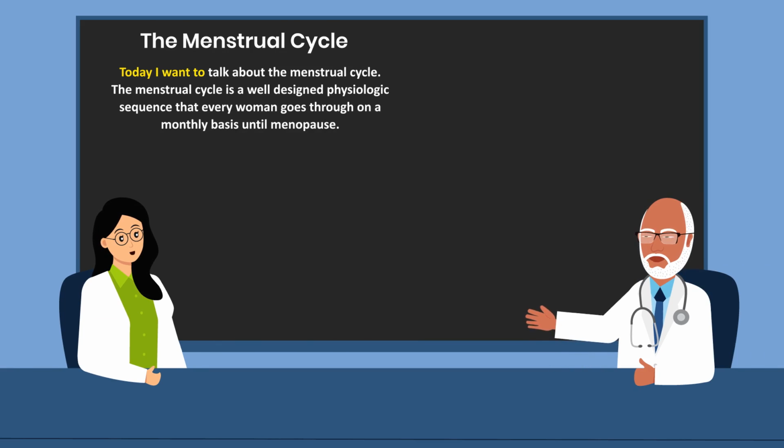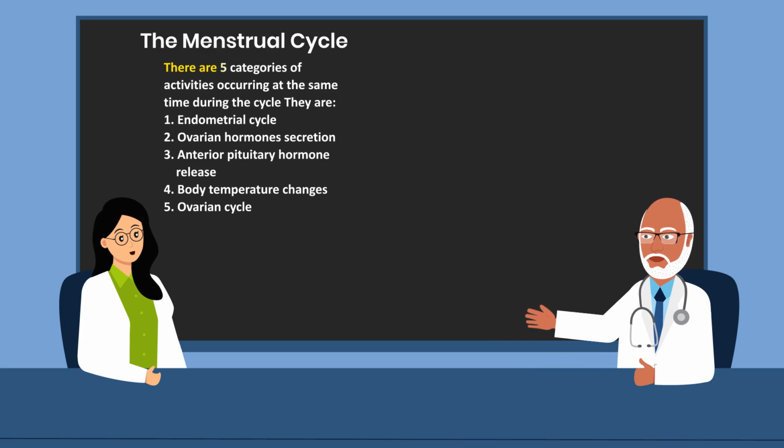Today I want to talk with you about the menstrual cycle. The menstrual cycle is a well-designed physiologic sequence that every woman goes through on a monthly basis until menopause.